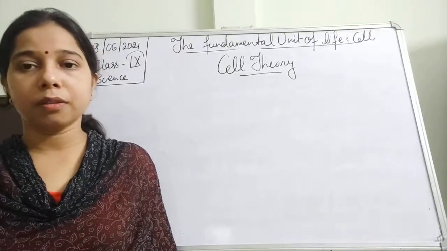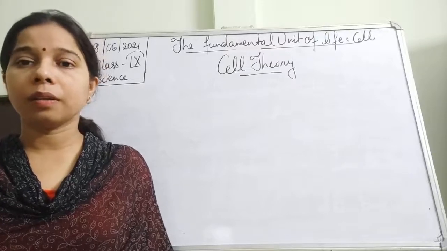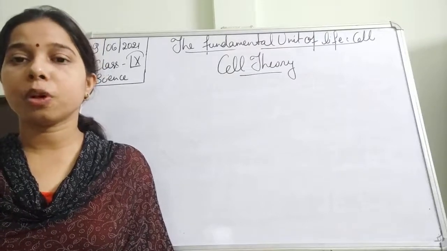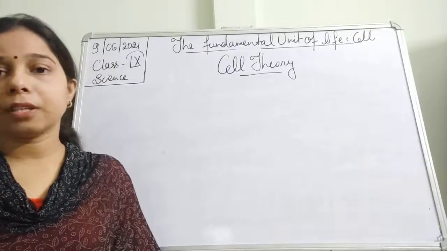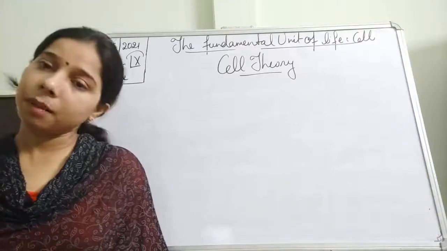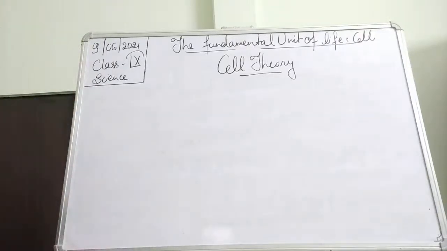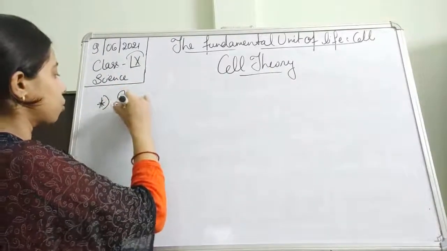So Schleiden and Schwann. Schleiden worked on plants, and he came to the observation that all plants are made up of a basic unit, and that is called a cell. The same thing was done by Schwann, and he examined many types of animal tissue.